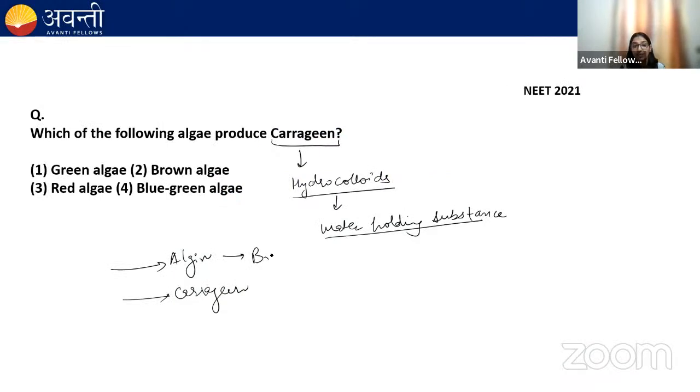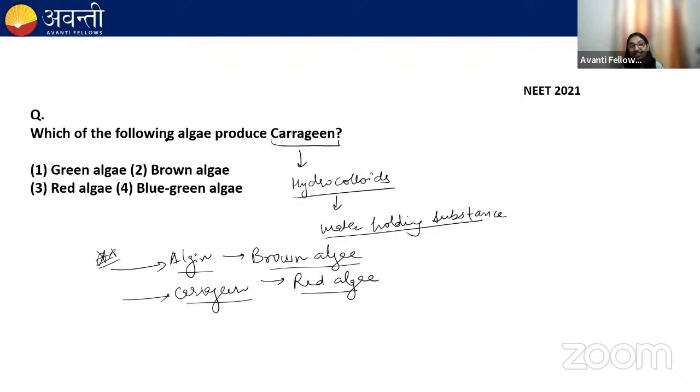Algin is produced by brown algae. And carrageen is produced by red algae. I told you it's a very, very important point. Algin is produced by the brown algae, carrageen is produced by the red algae.